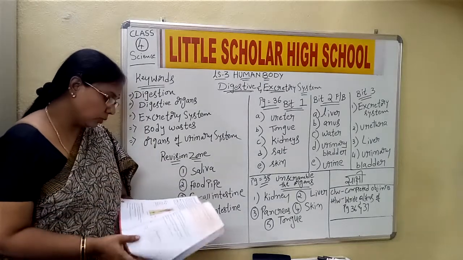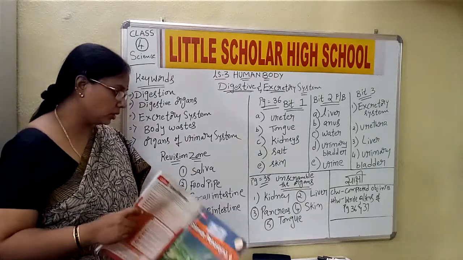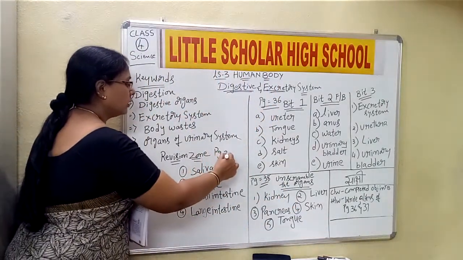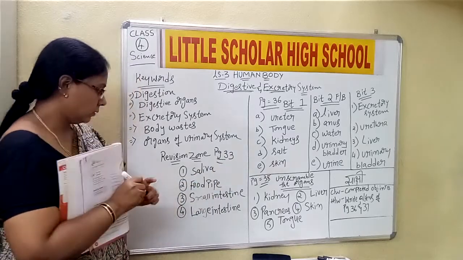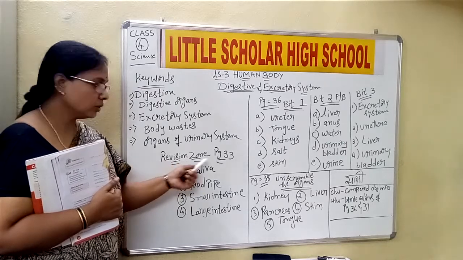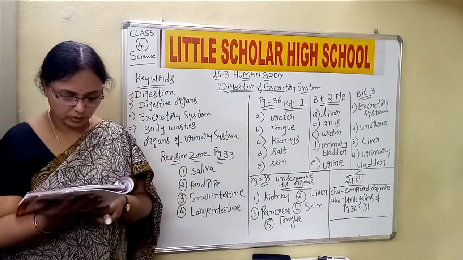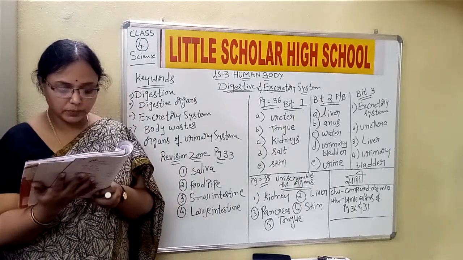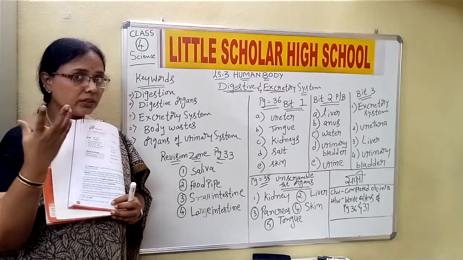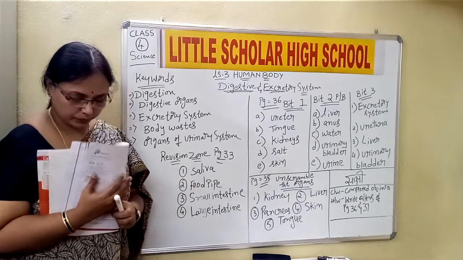Now please all of you come to the revision zone, page number 33, children. Page 33, revision zone. Let me read the question first and we will write the answer simultaneously. Who am I? I am released in the mouth and I have digestive juices. In the mouth, what is the juice which is secreted? It is saliva. Write saliva in the space provided.